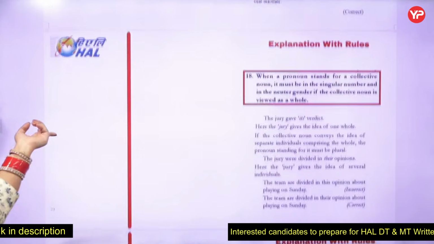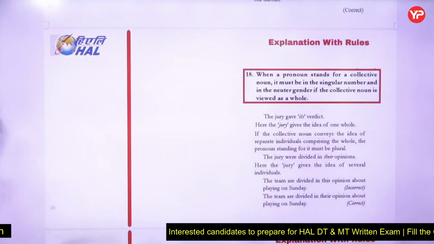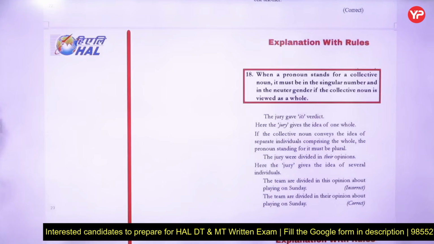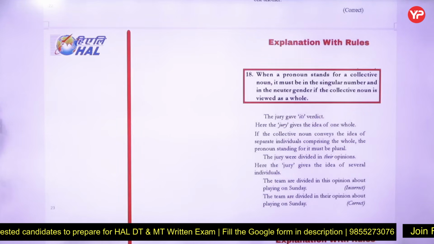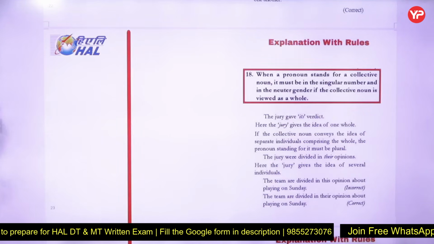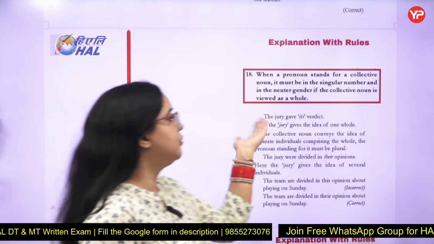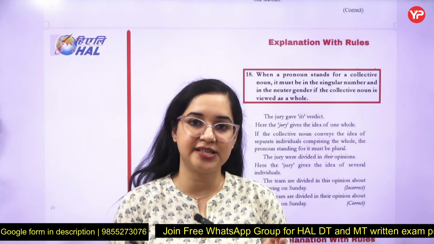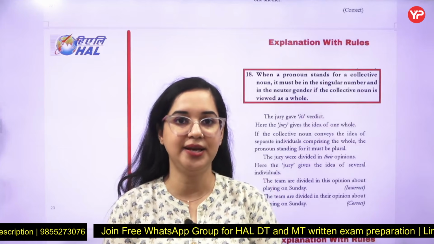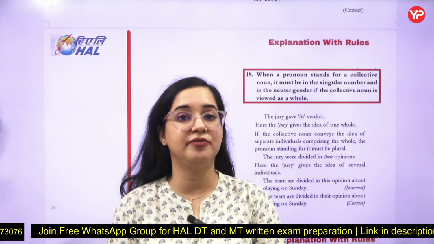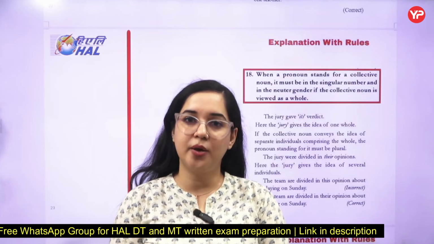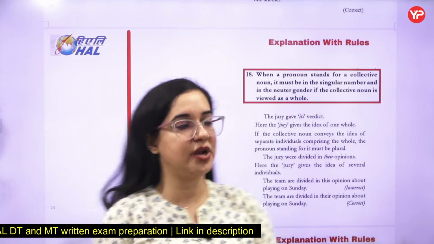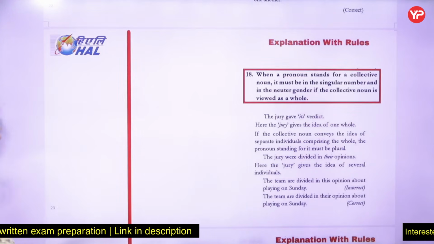Then we have rule number 18, which mentions when a pronoun stands for a collective noun, it must be singular number and neutral in gender if the collective noun is viewed as a whole. Already I explained to you, the jury gave its verdict. Why is it written so? Because here it is a unit which is given, right? The team has arrived. Here also I told you, whenever you are putting it as a unit, it will be singular verb and singular pronoun. It depends on the context of the statement.